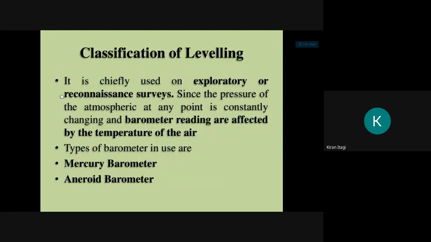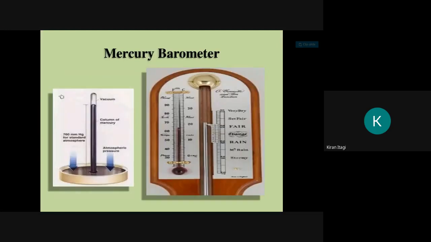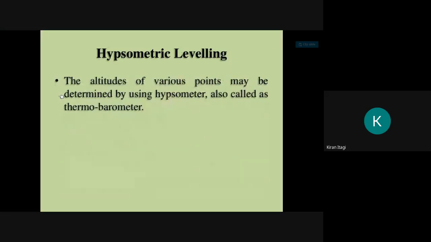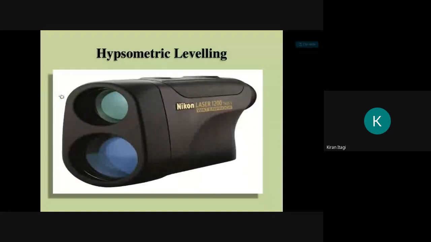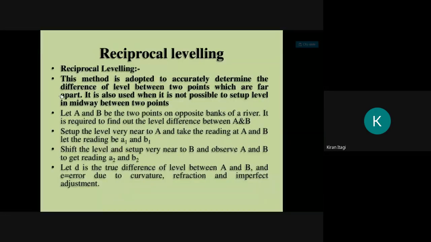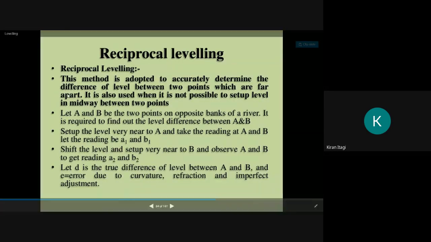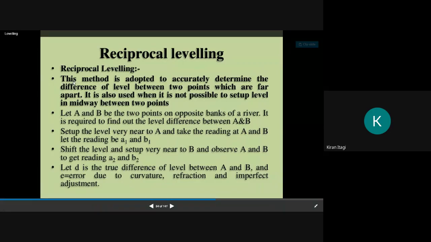Classification of line, diameter and parameter, it is not there. This one is not there. Yeah, reciprocal leveling is there and it is most important in terms of numericals also. What do you mean by reciprocal leveling?